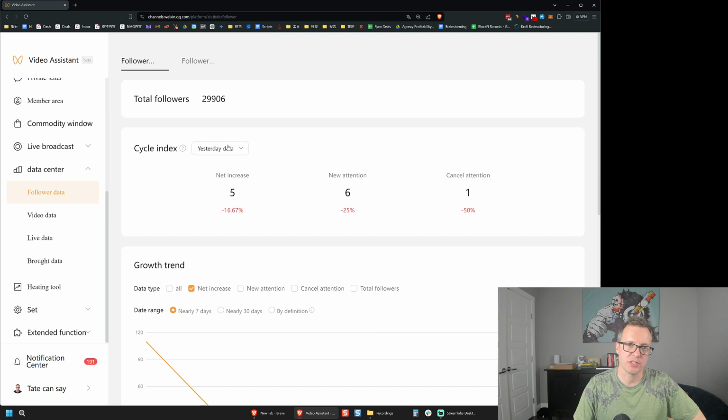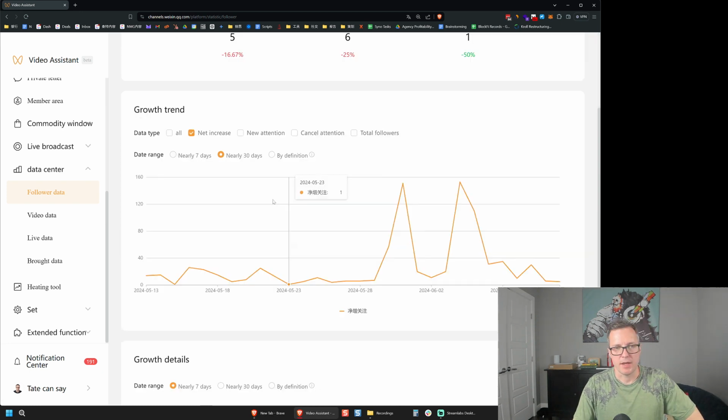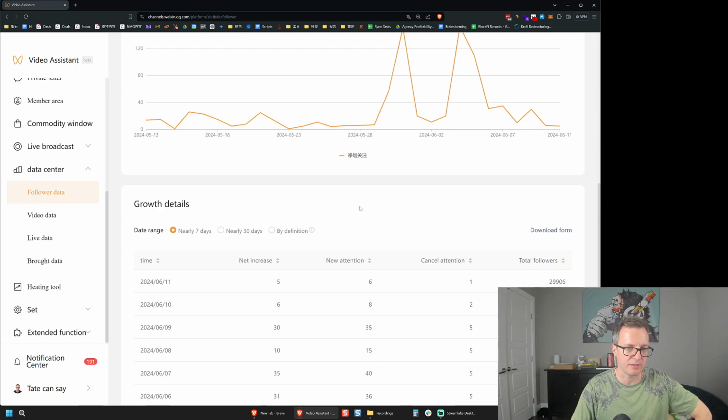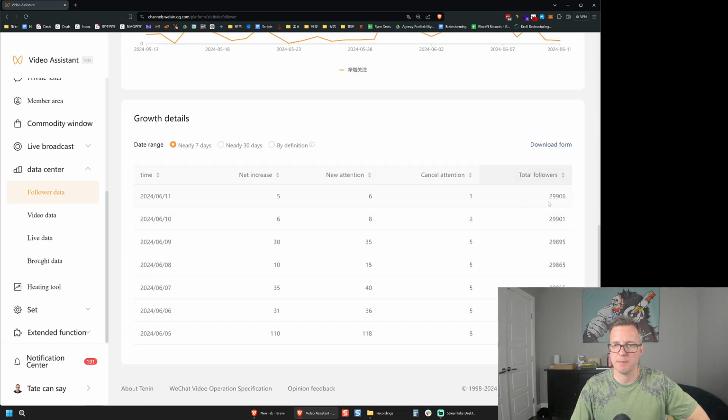In this follower section, I could choose to have the data for 30 days. In the growth area, it'll show me the growth in followers, and it's usually going to be really spiky like this. There will be little or no growth during certain times, but when videos take off, then there will be a spike of followers right there. So for example, this day I gained 151, and then this day 153. These spikes can go way, way higher too. The great thing about short videos is that they're just really explosive and viral. Here it'll show the record per day, total followers, net increase, etc.